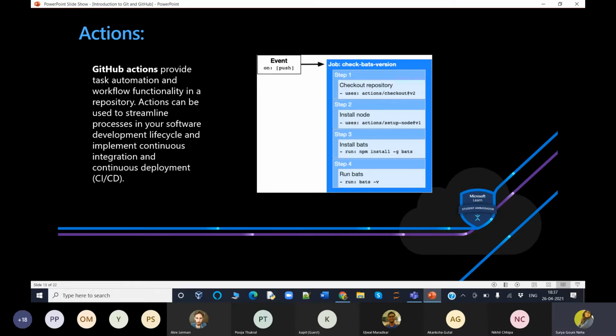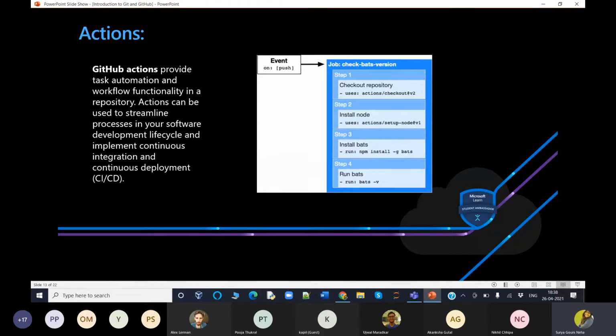And jobs. So what is a job? Here in the image, it's the job check batch version. A job is a set of steps that execute on the same runner. By default, a workflow with multiple jobs will run those jobs in parallel. You can also configure a workflow to run jobs sequentially. For example, a workflow can have two sequential jobs that build and test code, where the test job is dependent on the status of the build job. If the build job fails, the test job will not run.